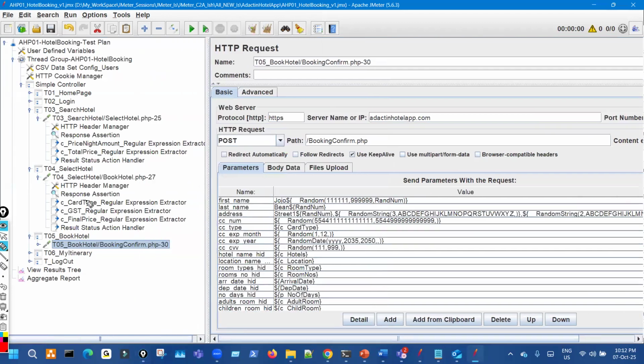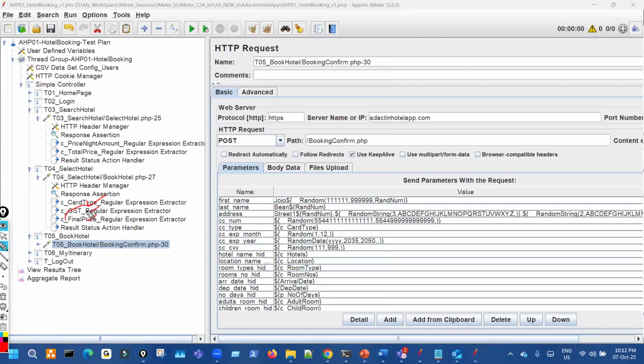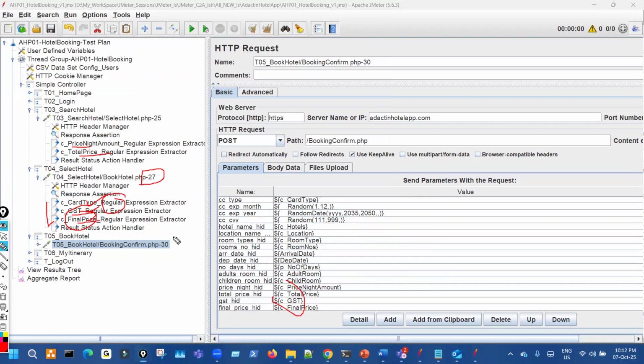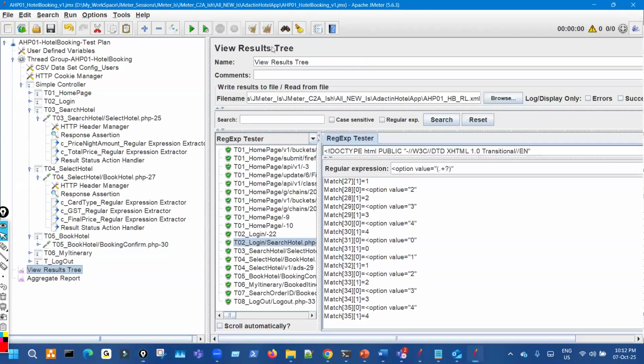Here, card type, GST and final price, two things we have to extract from selectable. Here the price per night, total price, and here GST, card type, and final price we have to extract and pass over here. Okay, right. So this way, after filling all, when you click, the hotel will be booked.